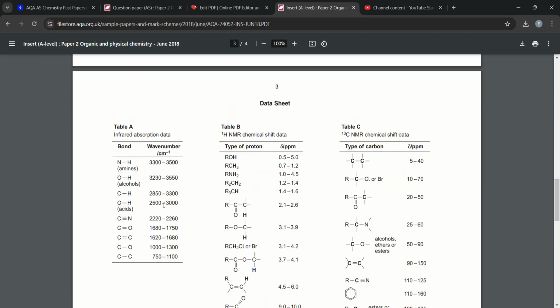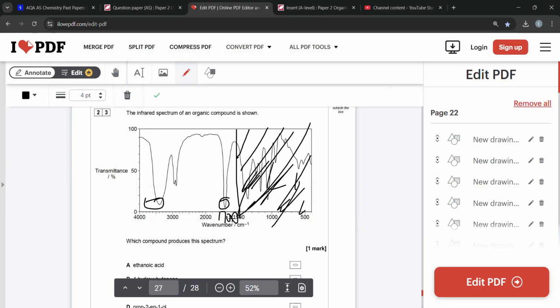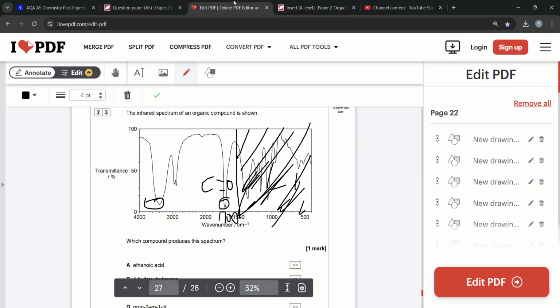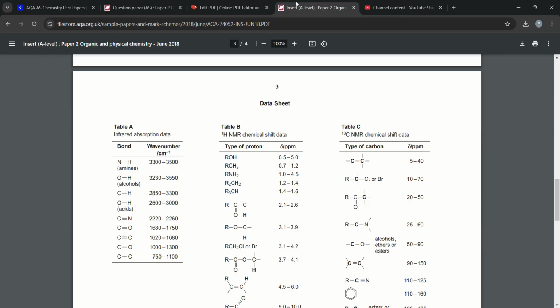If we look at table A, infrared absorption data, we've got a 1700 one. Well, it must be a C double bond O, because that's between 1680 and 1750. So we've got a C double bond O functional group, and we also have a broad peak at around 2400 to 3000.